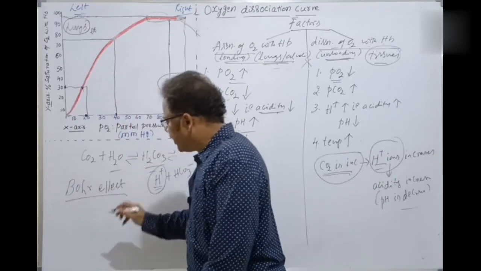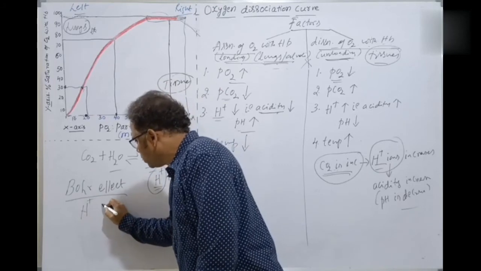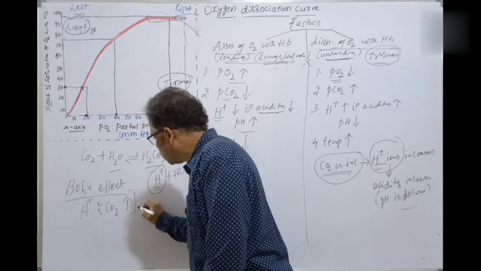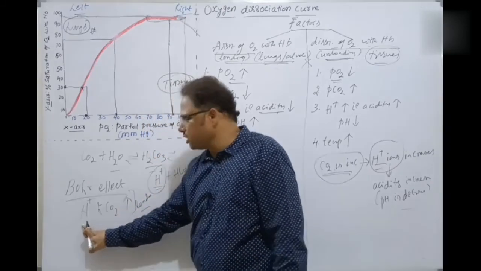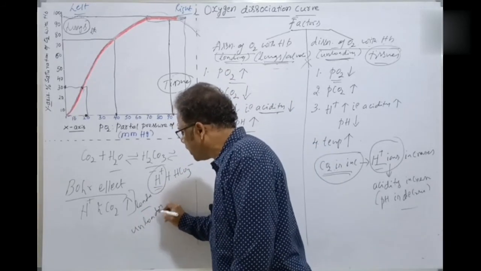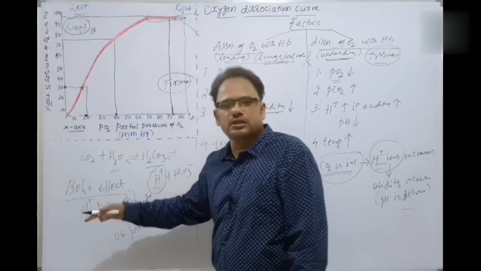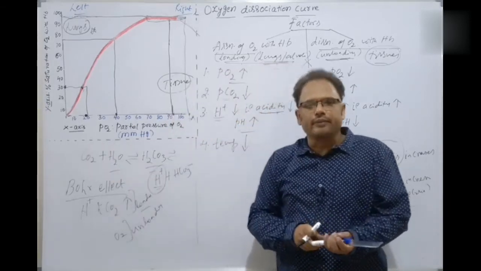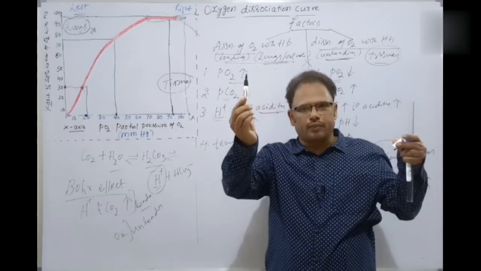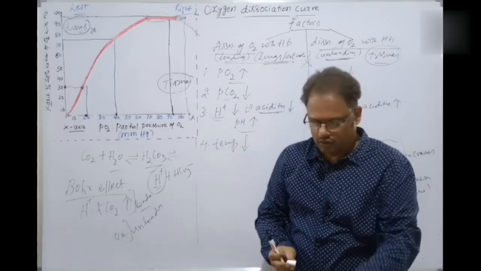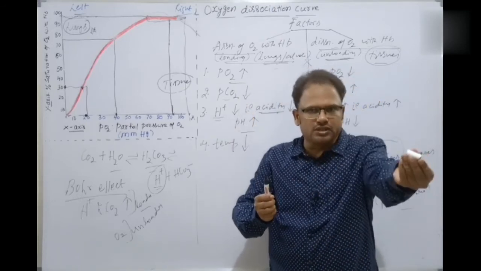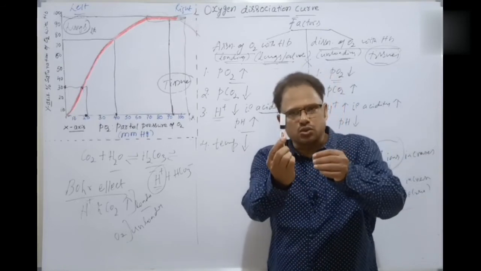So what is the Bohr effect? The hydrogen ions and carbon dioxide are increased, which leads to the unloading. The loading of hydrogen ions and carbon dioxide leads to the unloading of which one? Oxygen. To which one? Cells. For example, this is hemoglobin, okay, students. This is oxygen. This oxygen must be supplied to which one? Cells. So here, this is association.